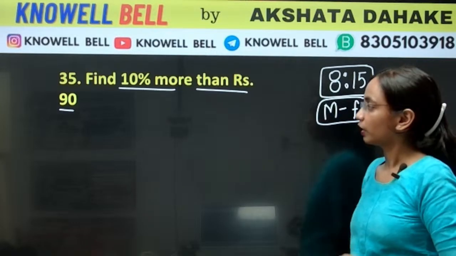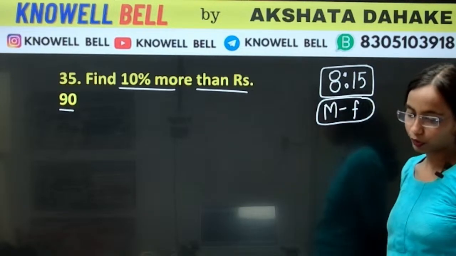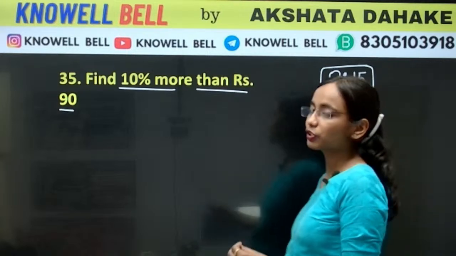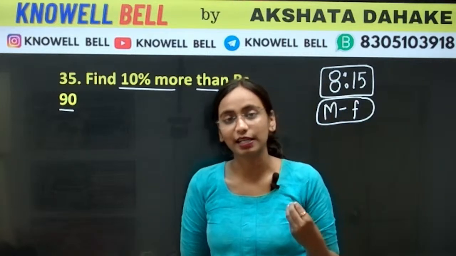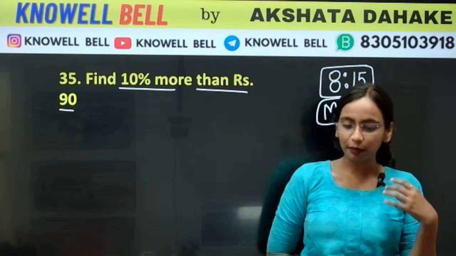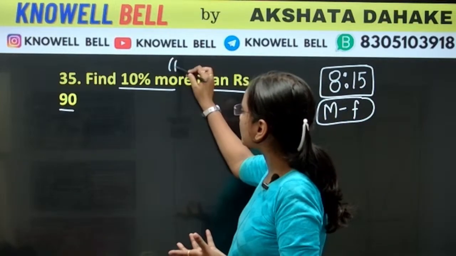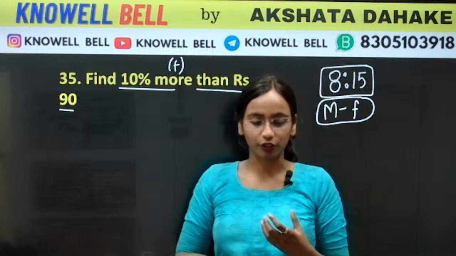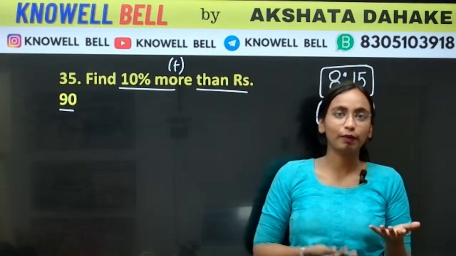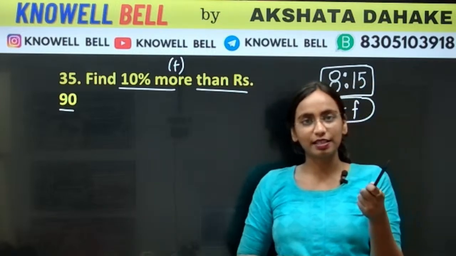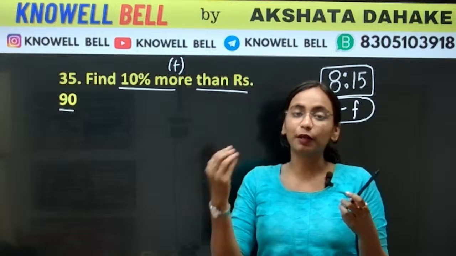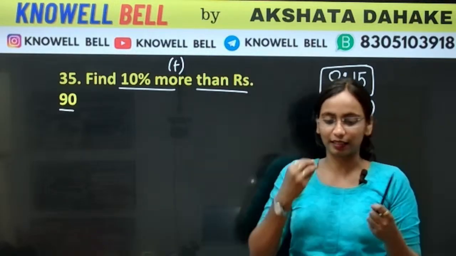Okay, so find 10% more than 90. What is the meaning of this question? 10% more than 90. इसका मतलब है 90 का 10% ज़्यादा, more. Okay. So whenever we are having something more, what we do? Addition. When will I have something more? जैसे मेरे पास already 5 pens थे. When will I have more pens? When one more pen is added to it. So मेरे पास ज़्यादा pens होंगे.